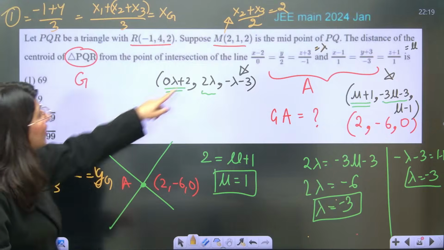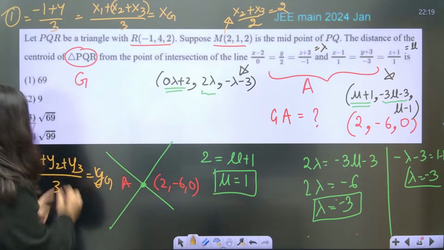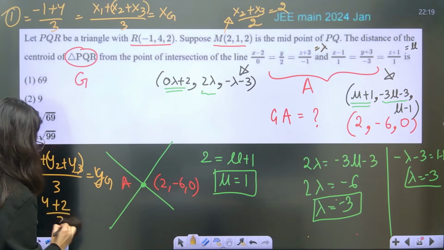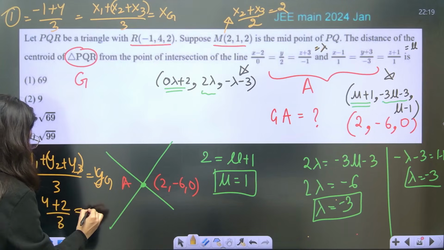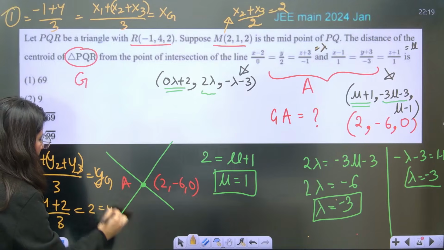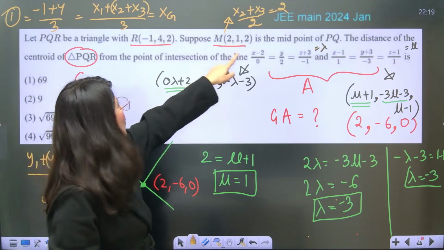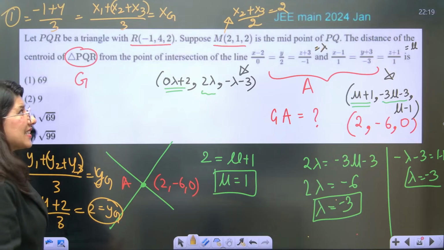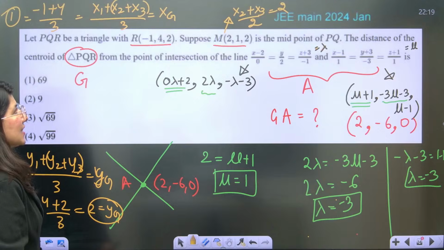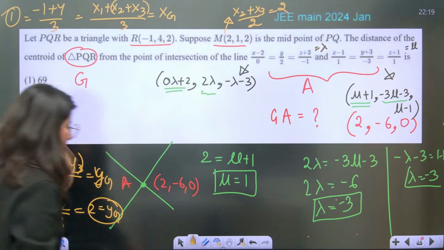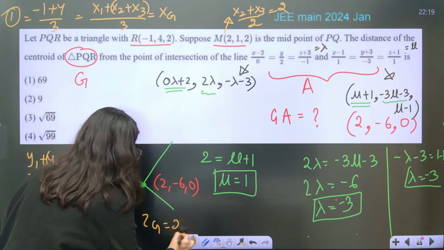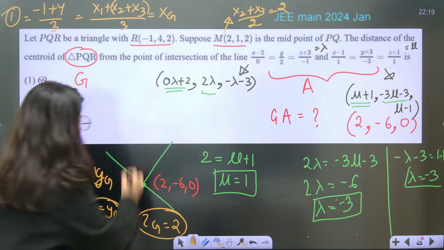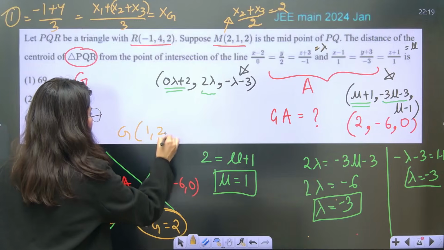So y2 plus y3 is double of the midpoint value. 2 plus 4, that is 6, and 6 by 3 is 2. So the y coordinate of the centroid is 2. Similarly z: 4 plus 2 is 6, 6 by 3 is 2. So the z coordinate is also 2. So G is coming out as 1, 2, 2.